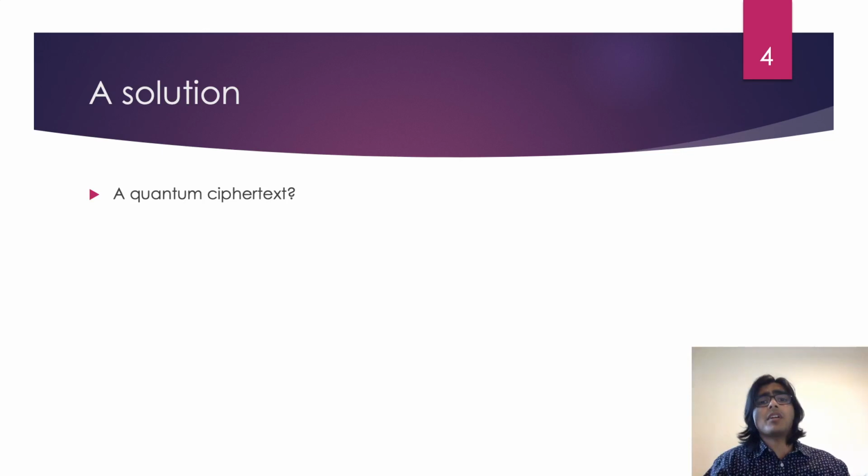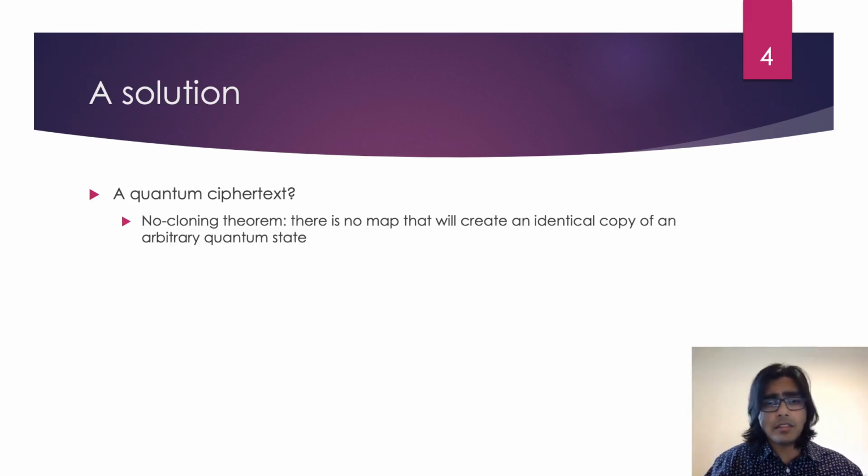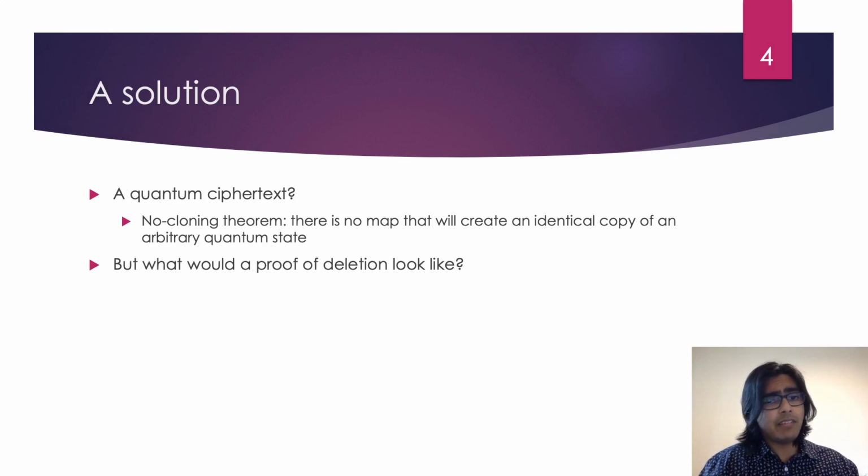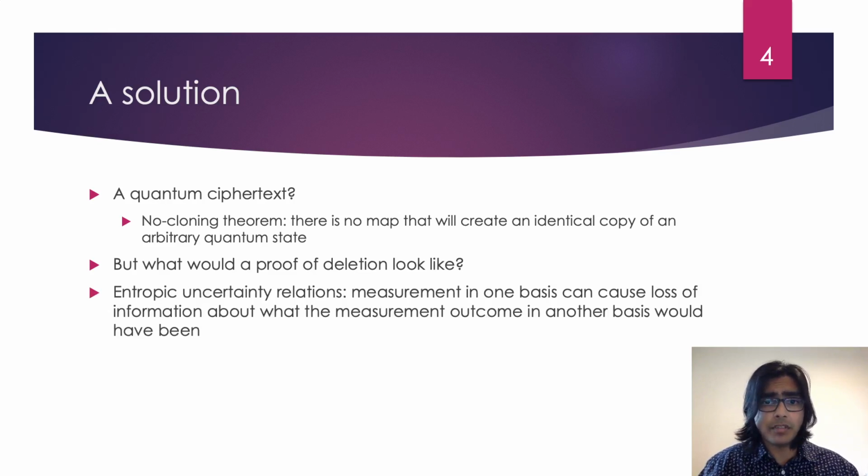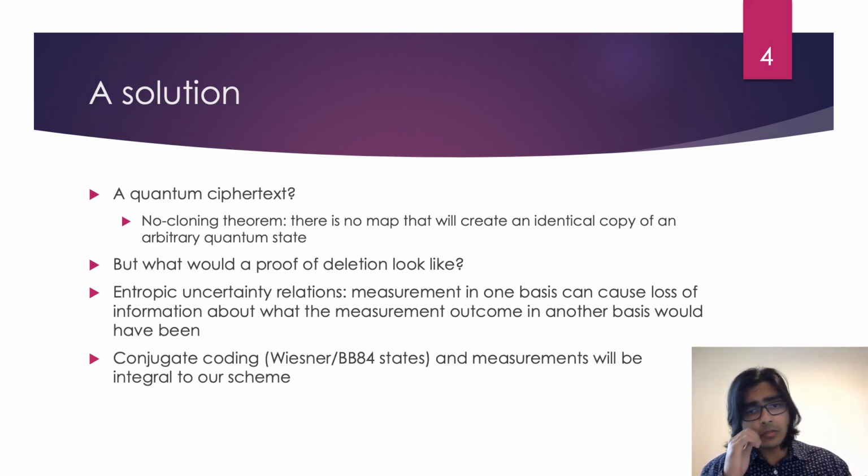At this point, we should consider using a quantum ciphertext. After all, thanks to the no-cloning theorem, we know that there is no map that will create an identical copy of an arbitrary quantum state. But even given this, one may wonder, how will Bob prove to Alice that he has deleted the quantum ciphertext? This question can be answered through the use of entropic uncertainty relations. These relations state that if a qubit is measured in, for example, the computational basis, then information is lost as to what the measurement outcome would have been had it been done with the Hadamard basis. So, we can use conjugate coding and measurements in order to achieve the desired property.